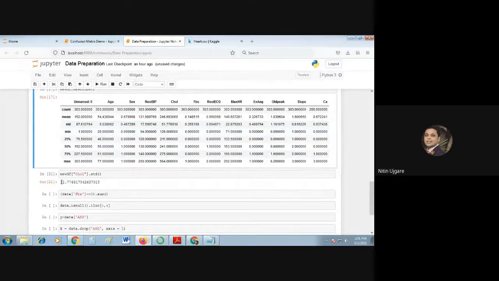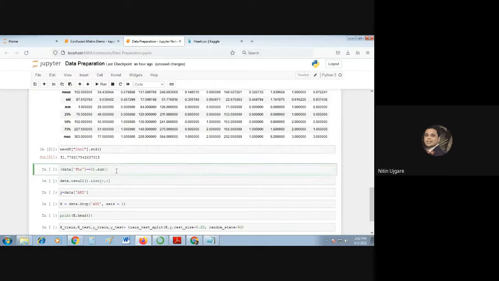What does this standard deviation mean? It means that all the values in this cholesterol column are deviated from the mean value by 51.77, in terms of numbers, or you can think of it in terms of percentage. The mean value of that column is 246. So this is how we read it.